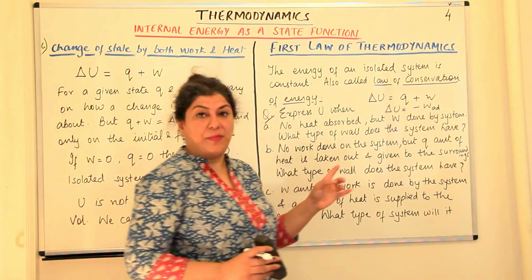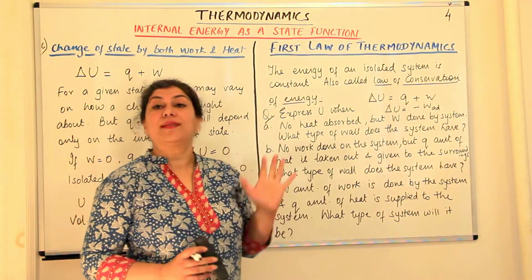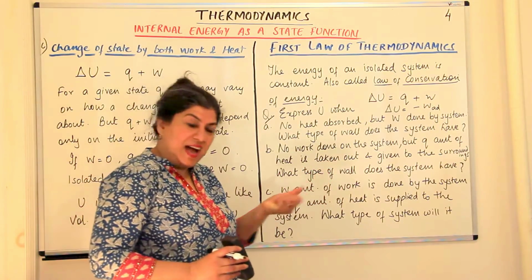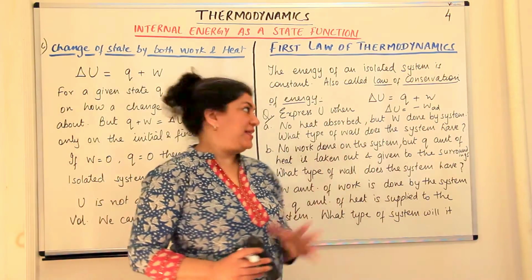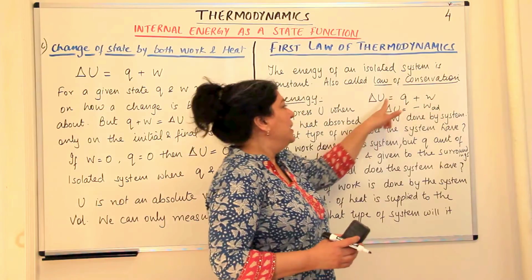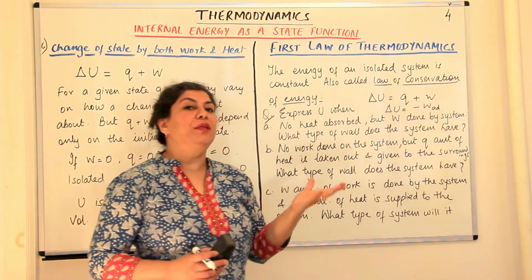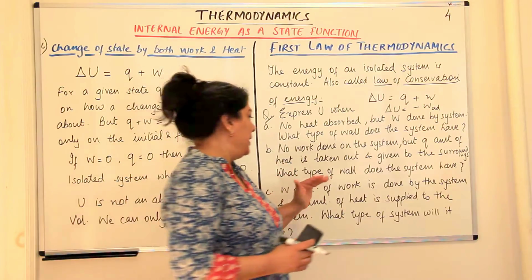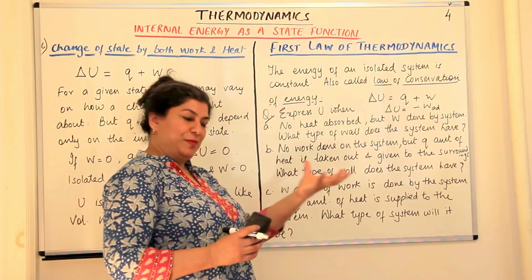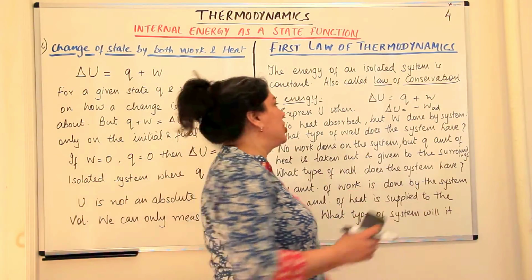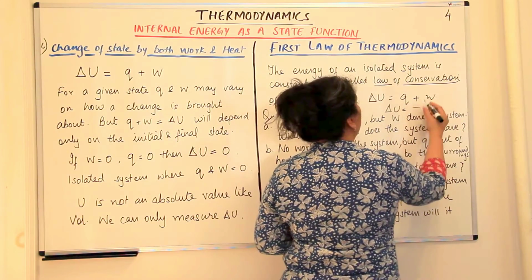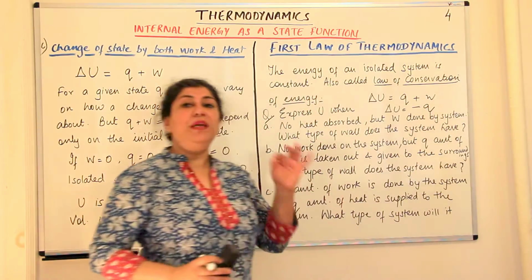Okay, so now the second part is that no work is done on the system, but Q amount of heat is taken out and given to the surroundings. In this situation, Q amount of heat is taken out. Work is 0, so W is 0. Delta U would be equal to Q, but would the value of Q be positive or negative? Heat is taken out whenever energy is lost by the system. So the internal energy would decrease, and therefore internal energy for the second case would be minus Q.